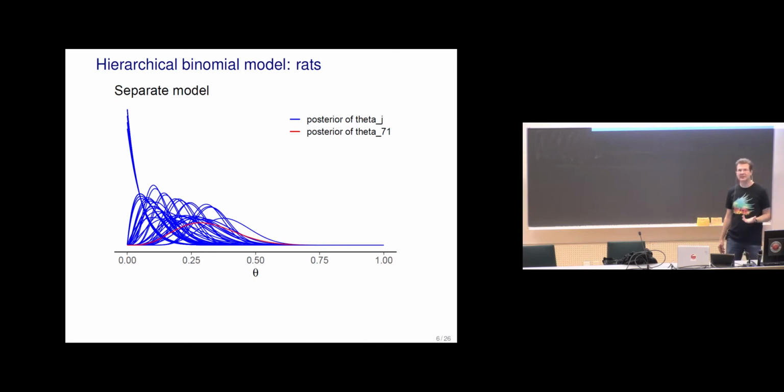On the other hand, we can see that they are not just all over the place. Most of these posteriors are clearly below 0.5, and overall there's reason to expect that there's something similar.